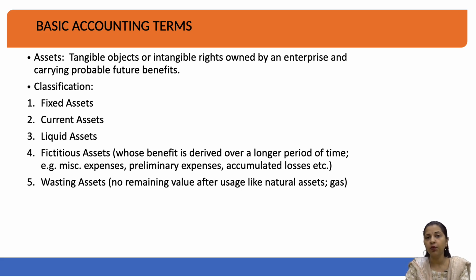Now, these are certain important terms related to assets which we should know before we begin to understand how we make the statements of accounting for a company. If I talk about the first classification, which is called fixed assets, these are those assets which are also called long term assets. These fixed assets will remain in your business for a longer period of time. For example, as I said earlier, it could be land, building, furniture, machinery, etc.